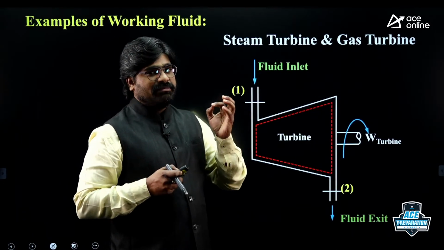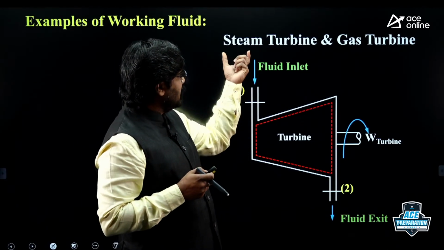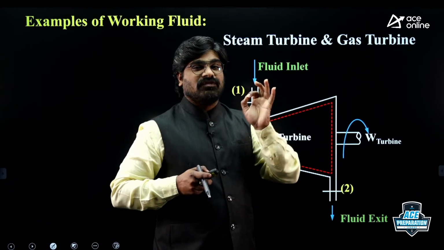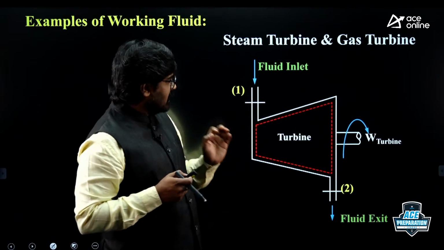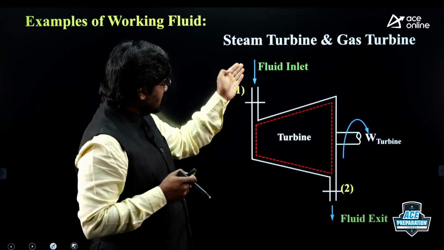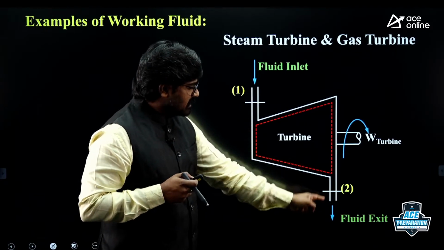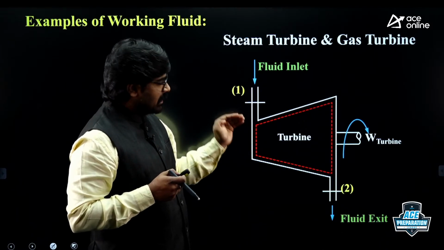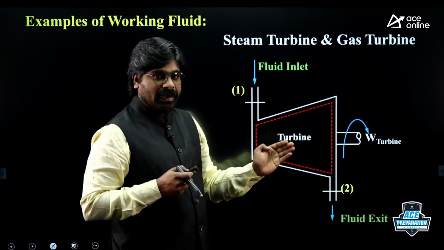Suppose you take a steam turbine, steam is the working fluid in a steam turbine. In gas turbines, gas is the working fluid. In a steam turbine, suppose this is the inlet section and this is the exit section, steam enters into the turbine. Inside turbines there are blades.